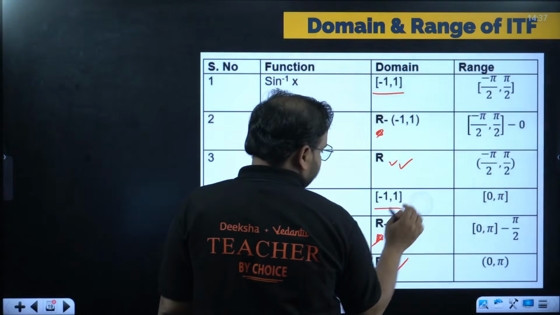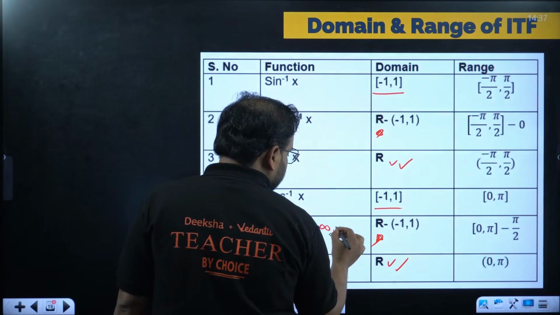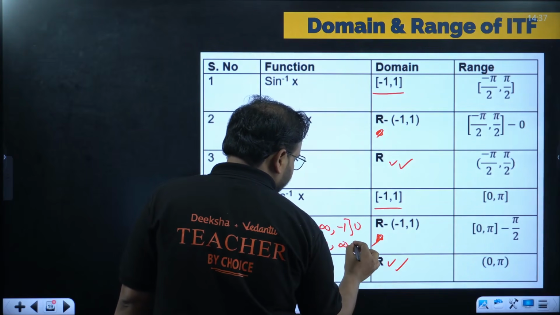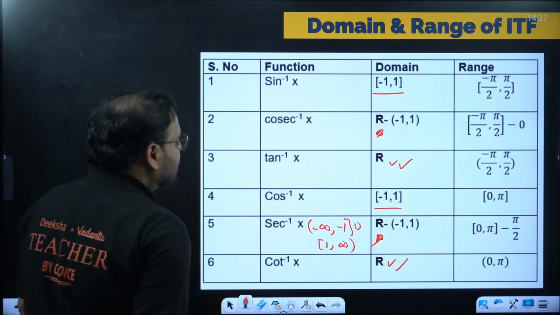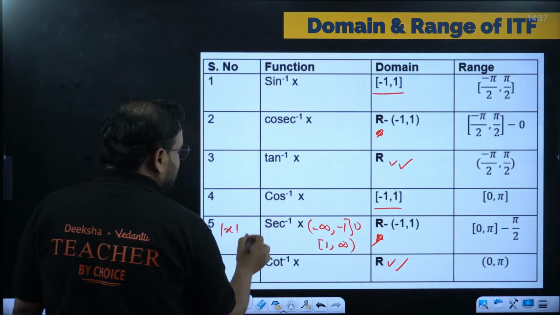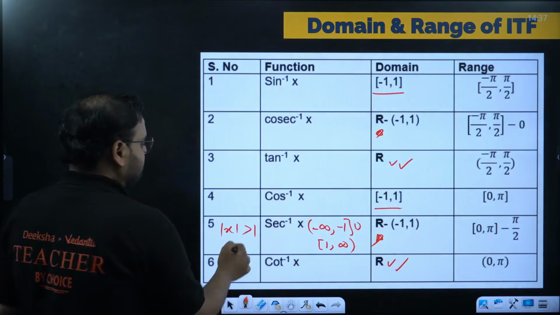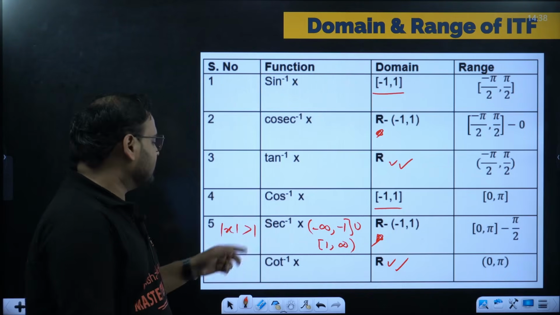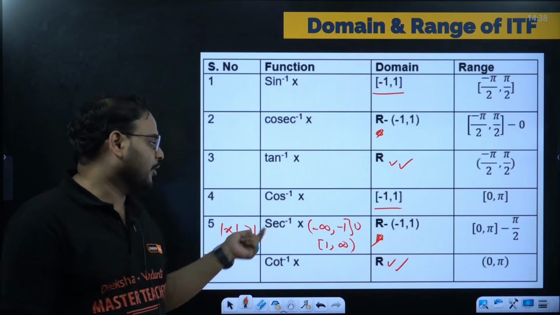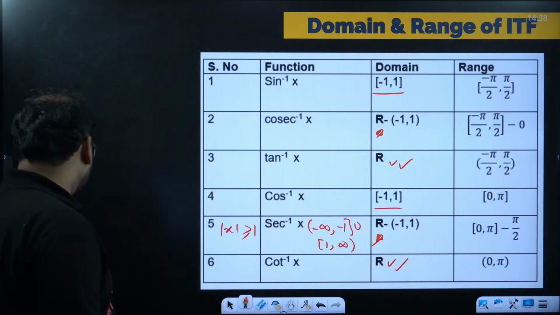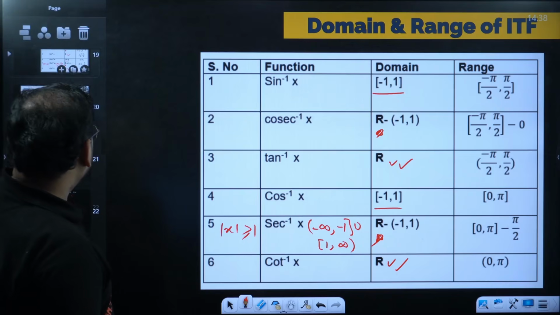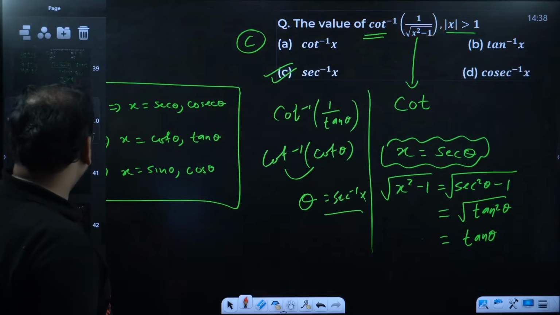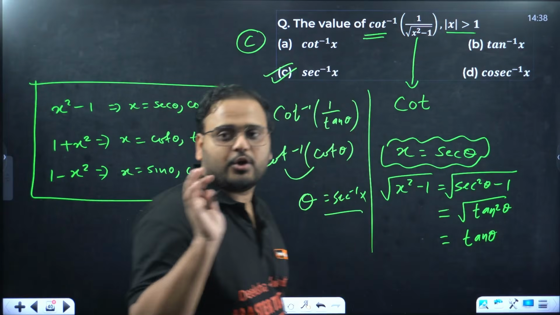I'll write it for you. Minus infinity to minus 1, closed, union, 1 to infinity. And this can be written as what? Simply mod x more than or equal to 1. But why can't we write equal over there? Anybody can tell? This is actually over here, mod of x greater than or equal to 1. This is correct. But in the question that we were doing, we did not write that. Anybody can tell why? Try to think, put your mind to work.